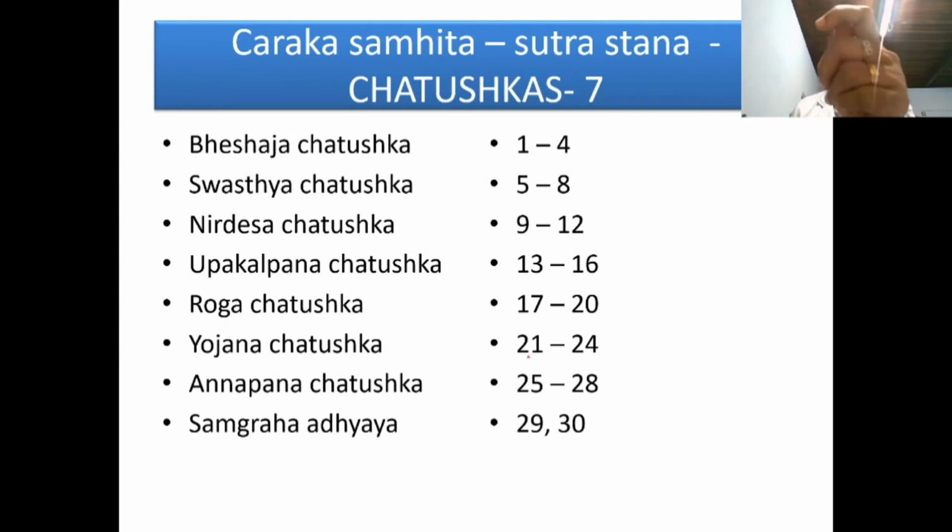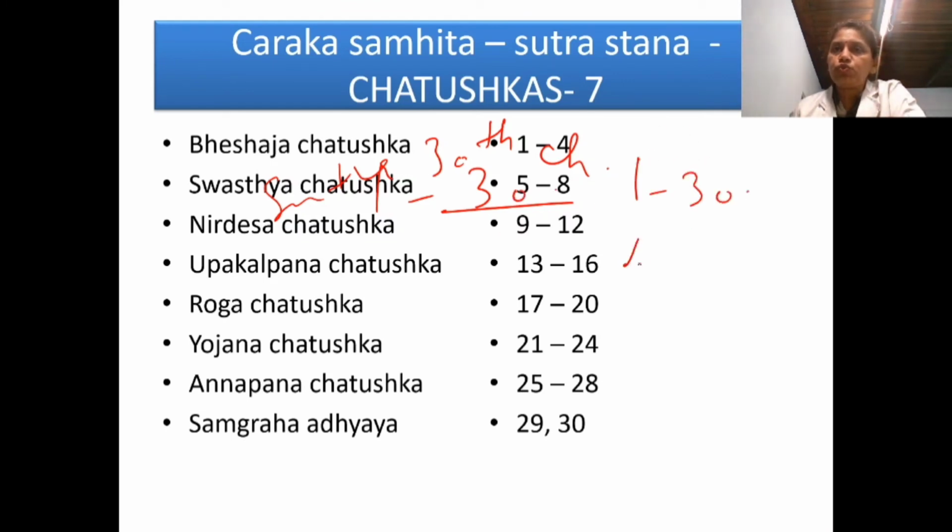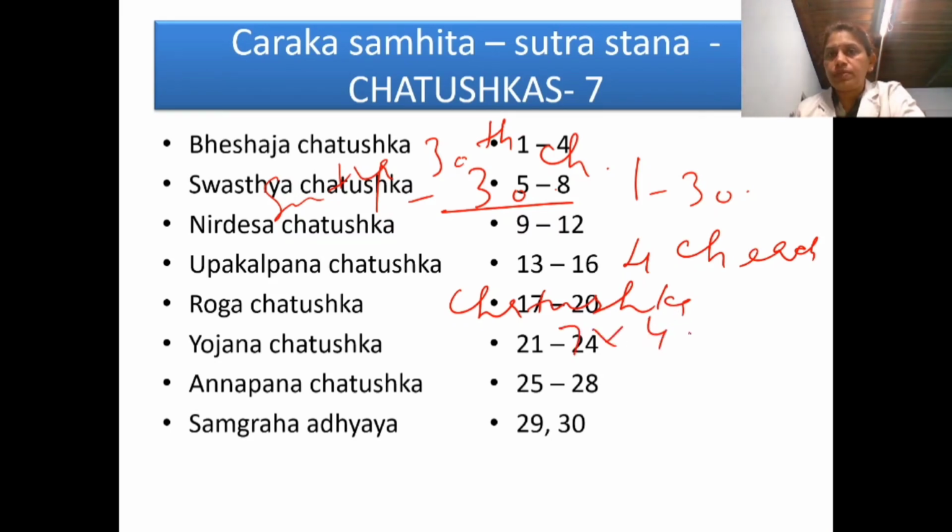So the Charaka Samhita Sutrasthana. I told that Sutrasthana 30th chapter is very important. So many points will be there for this exam based, very important chapter. And in that, 1 to 30 chapters are there. Among these 1 to 30 chapters, it is divided into four chapters each, and it is called Chatushkas. 7 groups of 4 chapters, that is 28, and 2 chapters in addition.